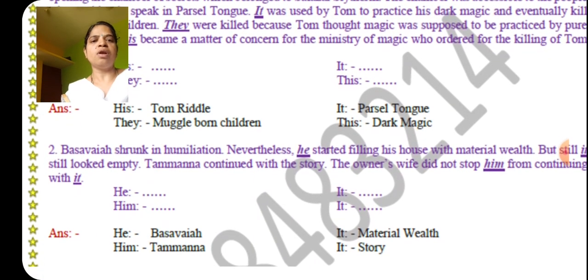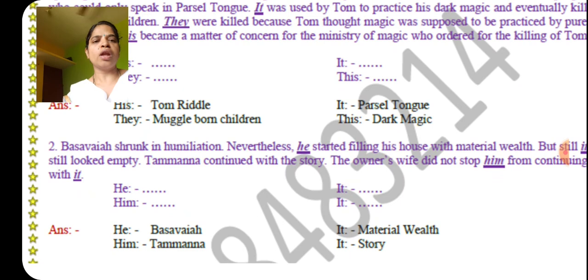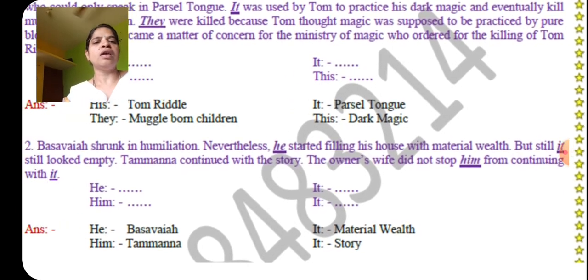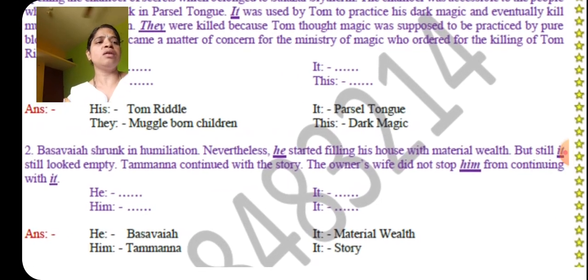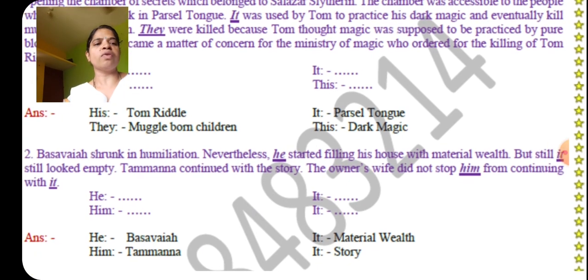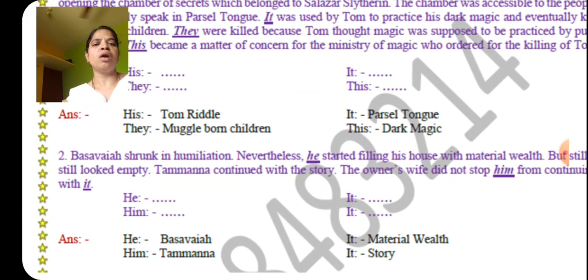Next example: Basavaya shook in humiliation. Nevertheless, he started filling his house with material wealth. Still it still looked empty. Tamanna continued with the story. The owner's wife did not stop him from continuing with it. Here: he, him, it, and it.